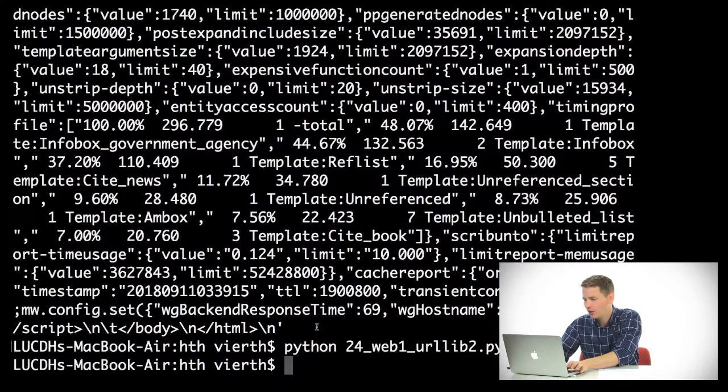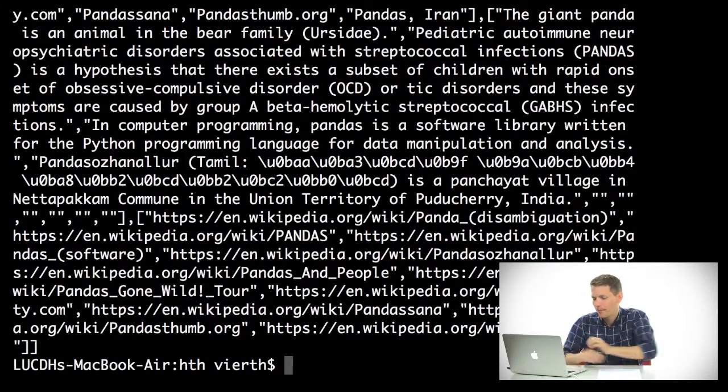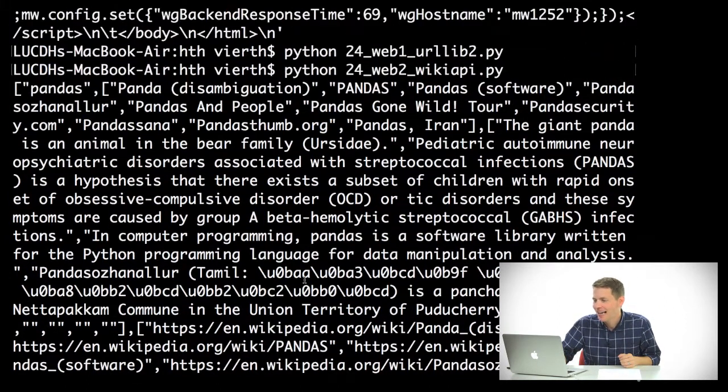So we will go over here, and I'll do Python 24 Web 2 Wiki API. And we'll run this, and we've now made a call to the Wikipedia API. And the results look like this. Now these results are in JavaScript object notation, and we'll talk about that in a second. But what we can see here is we have the request that we made. Then we have a list of the pages that are resulting.